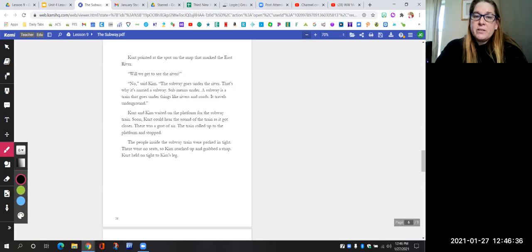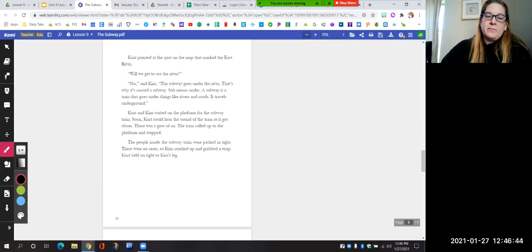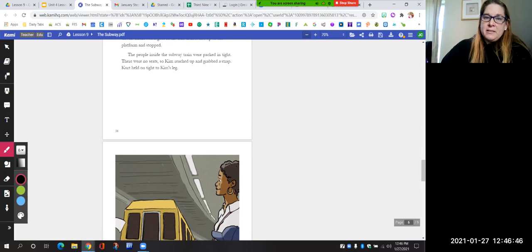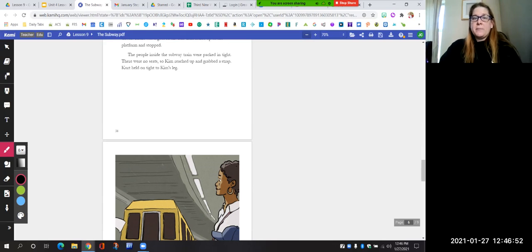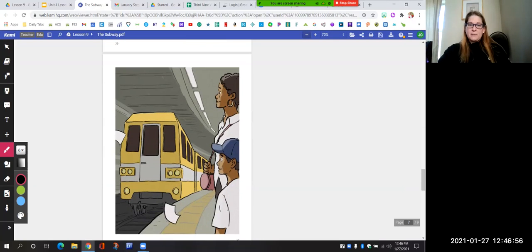Kurt and Kim waited on the platform for the subway train. Soon, Kurt could hear the sound of the train as it got closer. There was a gust of air. The train rolled up to the platform and stopped. The people inside the subway train were packed in tight. There were no seats, so Kim reached up and grabbed a strap. Kurt held on tight to Kim's leg.